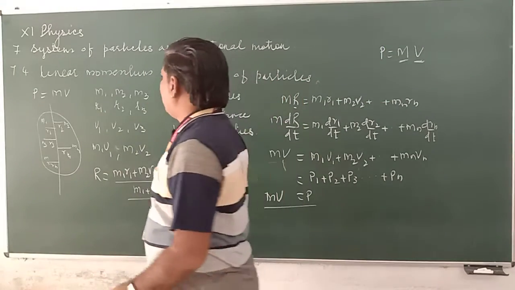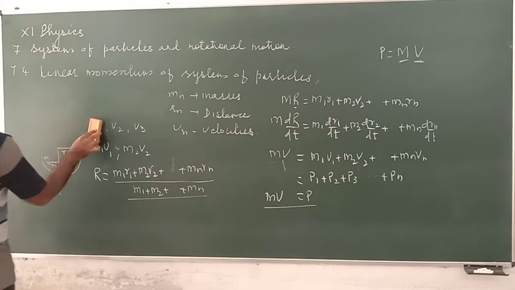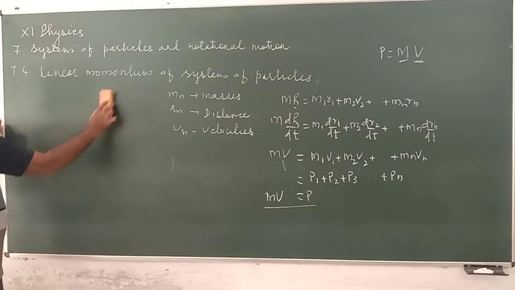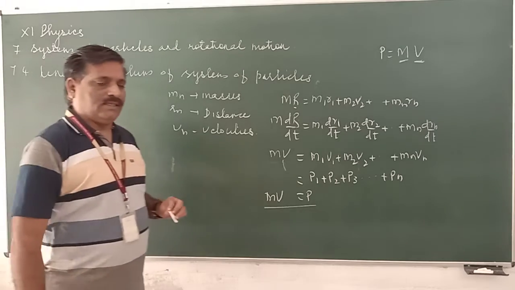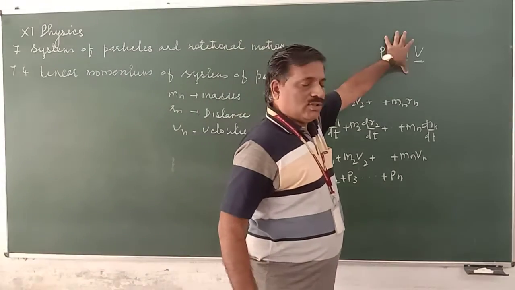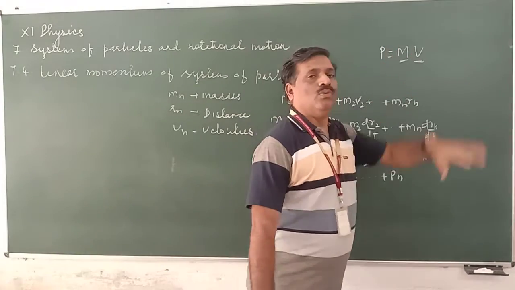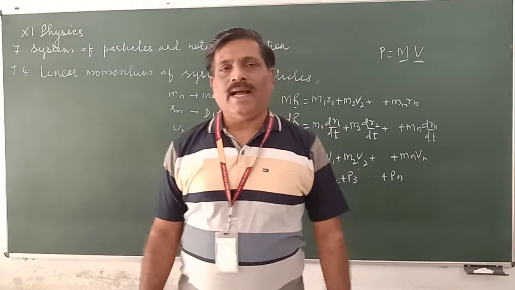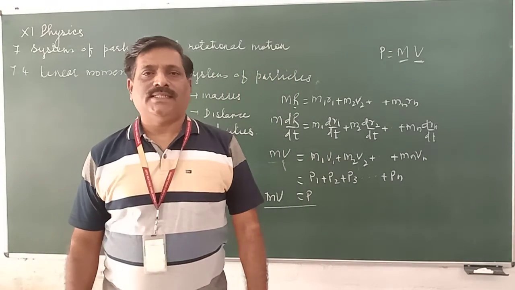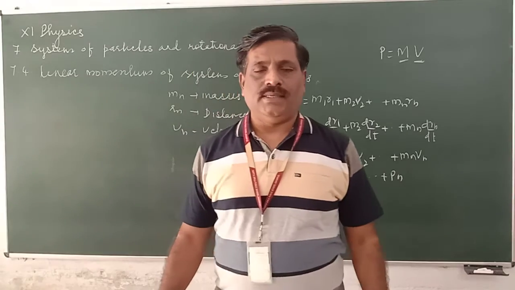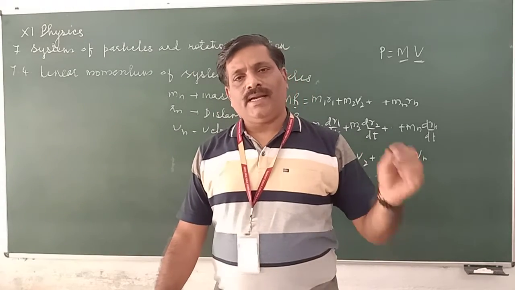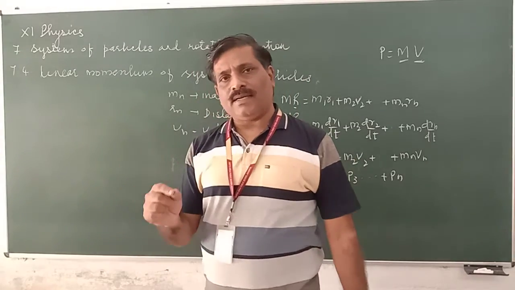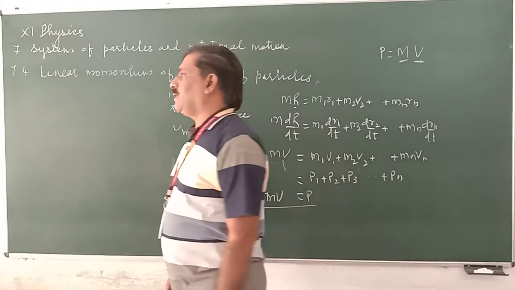Now from this we can simply reach Newton's second law. So the momentum of a system of particles is nothing but the total mass of the system into the velocity of center of mass. What does it mean? It means that the extended body is considered to be a point object, and that point is the center of mass. So the complete n-particle system is converted into a one-particle system.